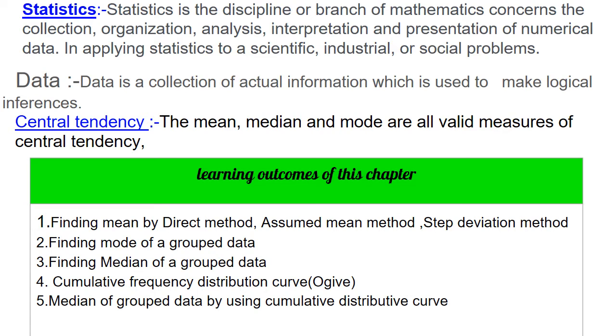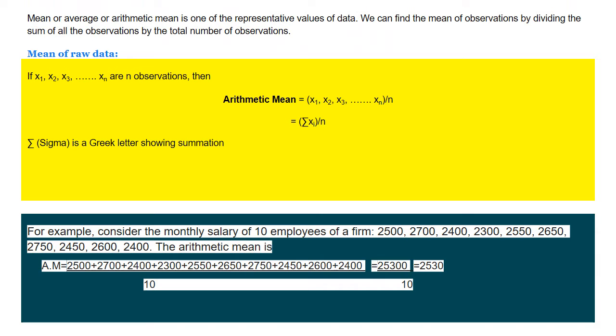Now, what are the learning outcomes of this chapter? The learning outcomes are how to find the mean by direct method, assumed mean method, step deviation method. Now, finding the mode of a group data, finding the median of a group data, and the cumulative frequency distribution curve: using the cumulative frequency distribution, how to draw the curves, and by using these cumulative distribution curves, how to find the median of a group data.